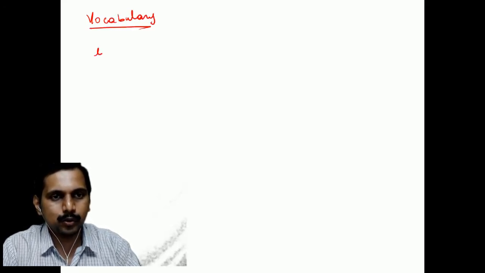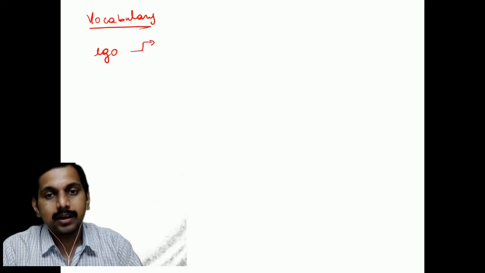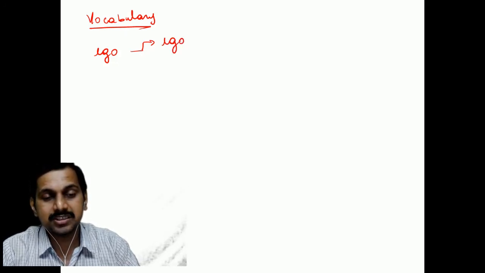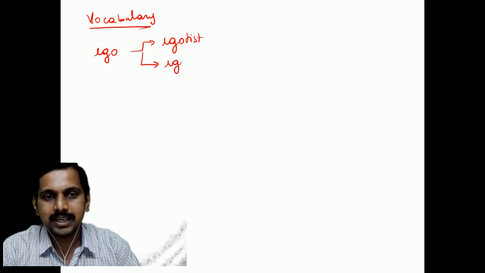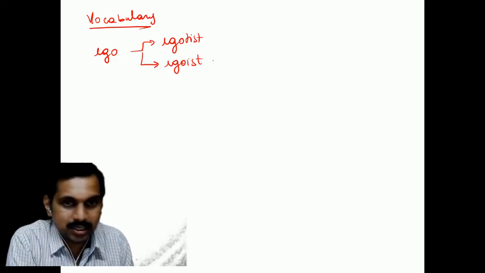So we saw about ego. Without ego, anything can happen, is it not? So the person who is talking about himself is an egotist. We saw that, okay? The person who is worried only about himself is an egoist. Okay, we have seen this. So ego is one thing.